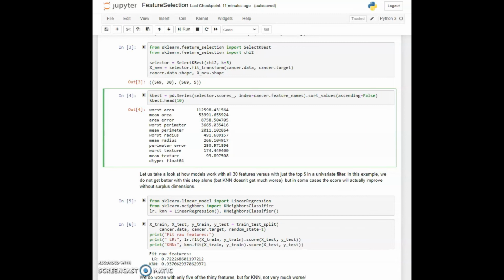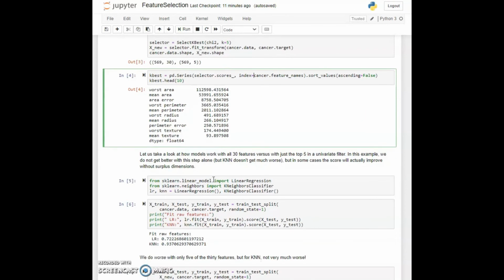So let's just try out our feature selection. I expect that this is going to do worse, having thrown out some of the information in the model, but let's just see what happens.